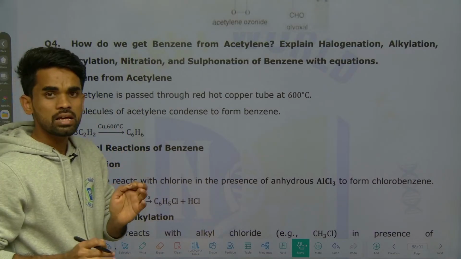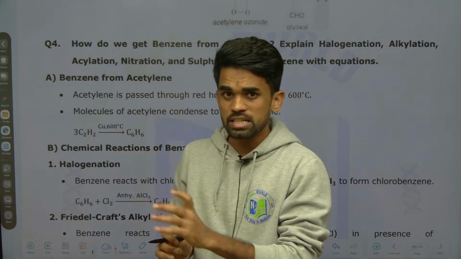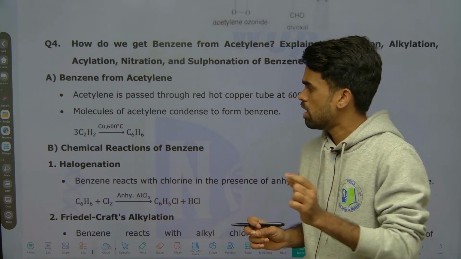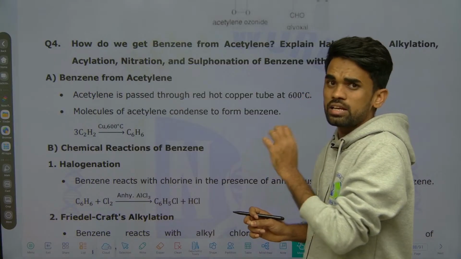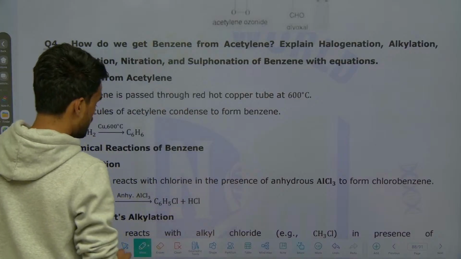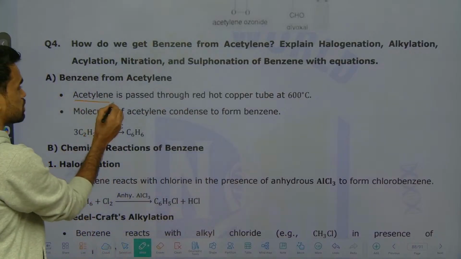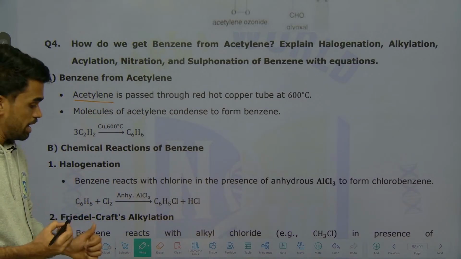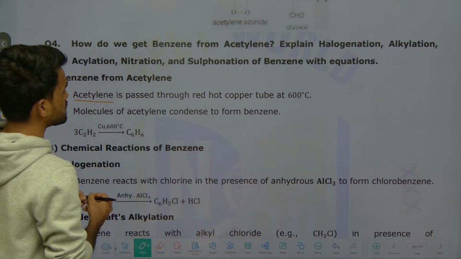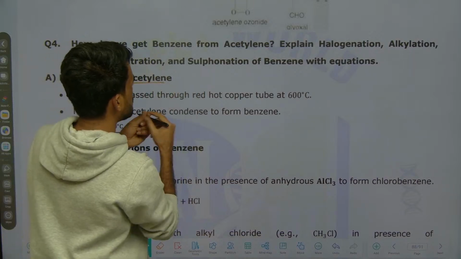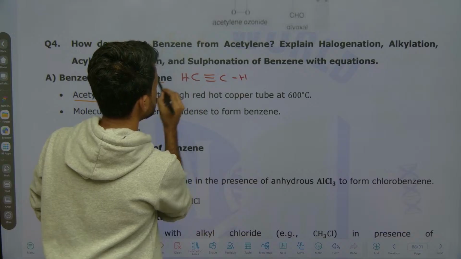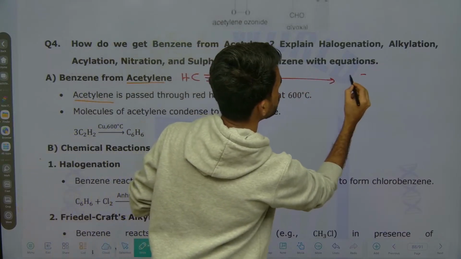Very simple. Once we discuss this complete answer, you will feel confident that you can answer this in the final exam also. So first, what do we mean by ethylene? Ethylene is nothing but ethane only. So what is the structure of ethylene? You can write it as C triple bond CH. Okay, like this. Now this will be converted into benzene.